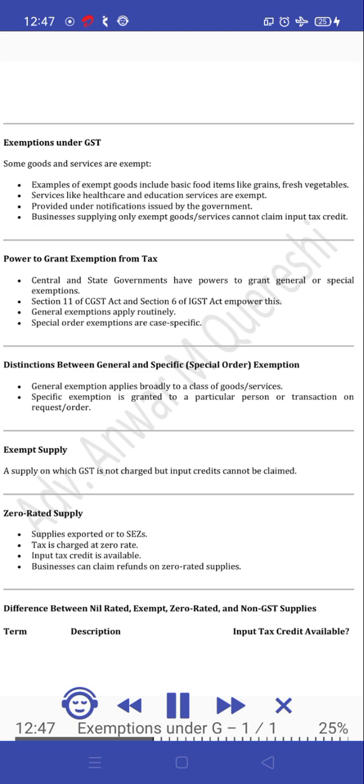Exempt supply. A supply on which GST is not charged but input credits cannot be claimed. Zero-rated supply. Supplies exported or made to SEZs. Tax is charged at zero rate.